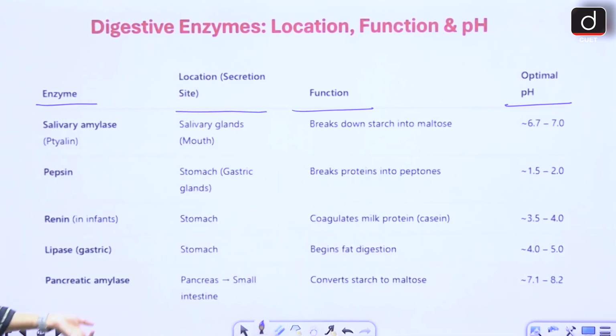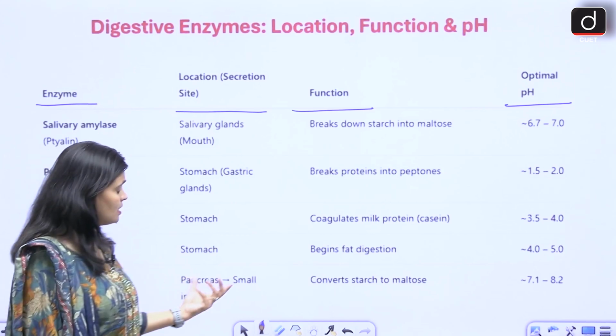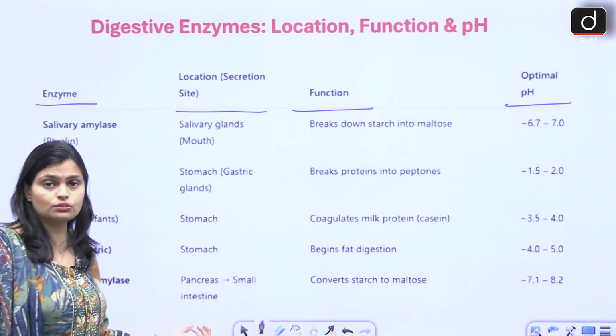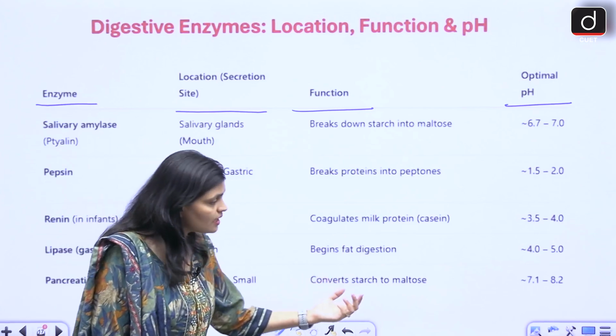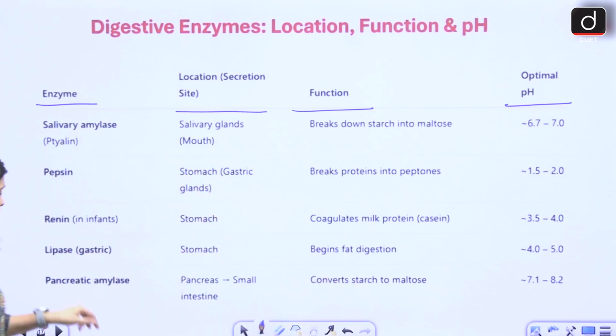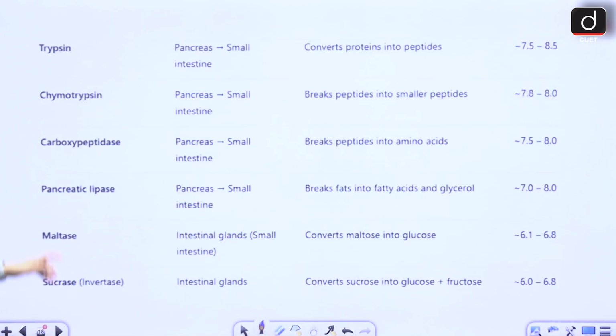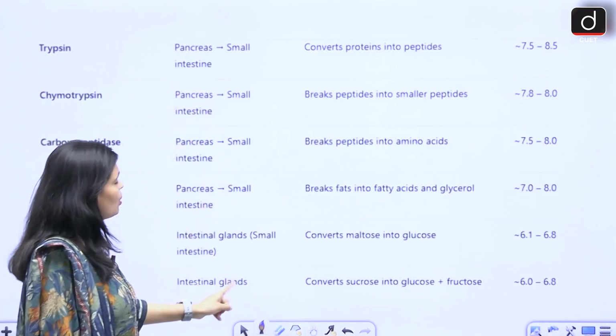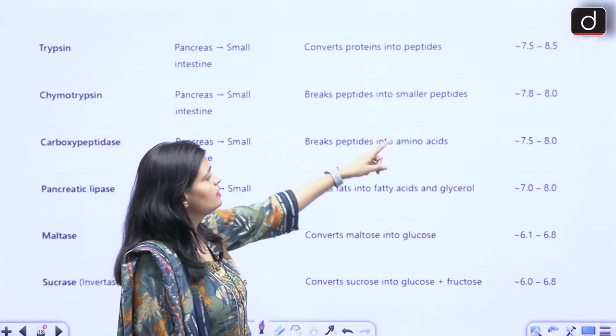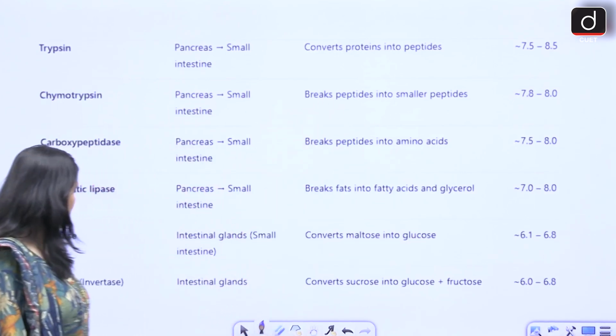Pancreatic amylase is released from the pancreas to the small intestine and converts starch into maltose. So these are the pancreatic enzymes. Trypsin, chymotrypsin, these all are pancreatic enzymes, right? From the pancreas they are released into the small intestine and convert their substrate.